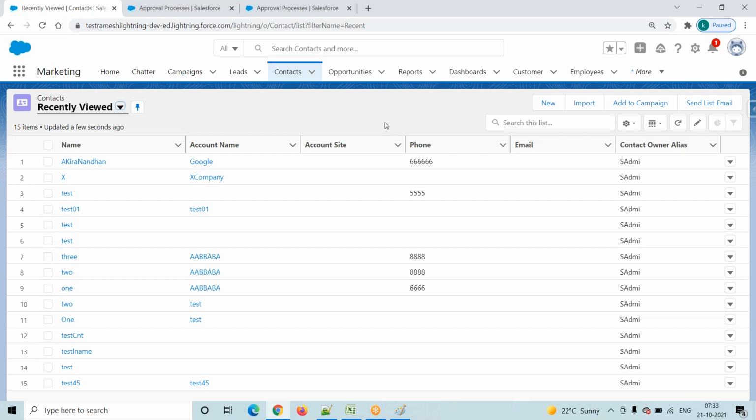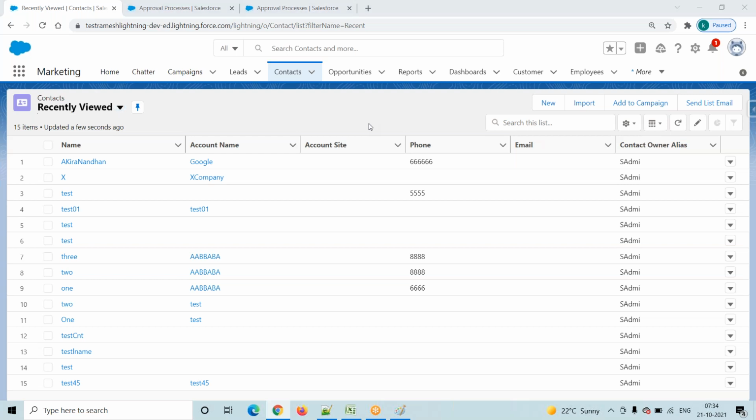Then what is your condition? In the employee object, I have 100 records. Will all 100 records go to the approval process? No, only where resigned equals yes, that is the condition. I'm creating one approval process using the Jumpstart Wizard. We selected the employee object and the condition resigned equals yes. Then finally, who is the approver? That also we have to define while creating the approval process.